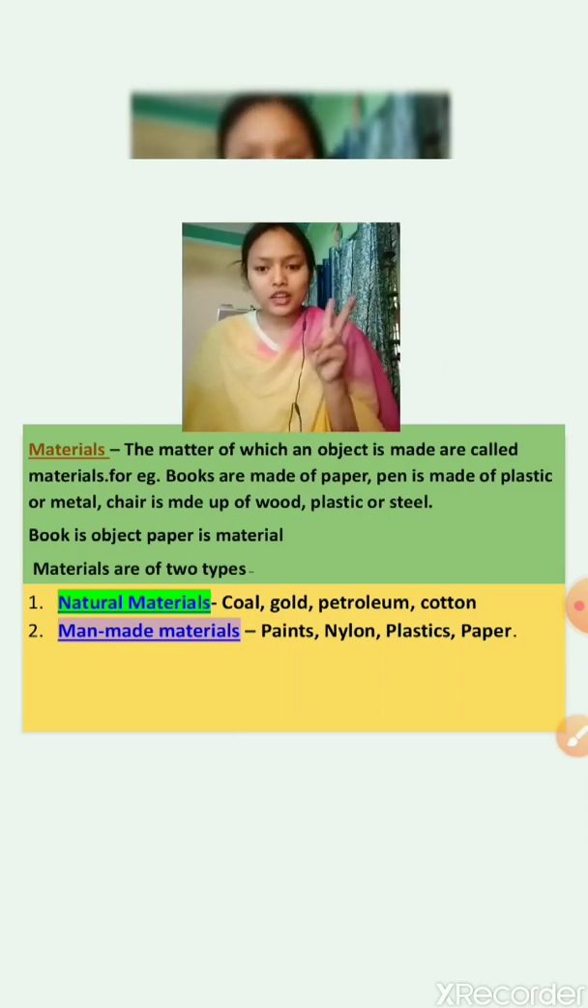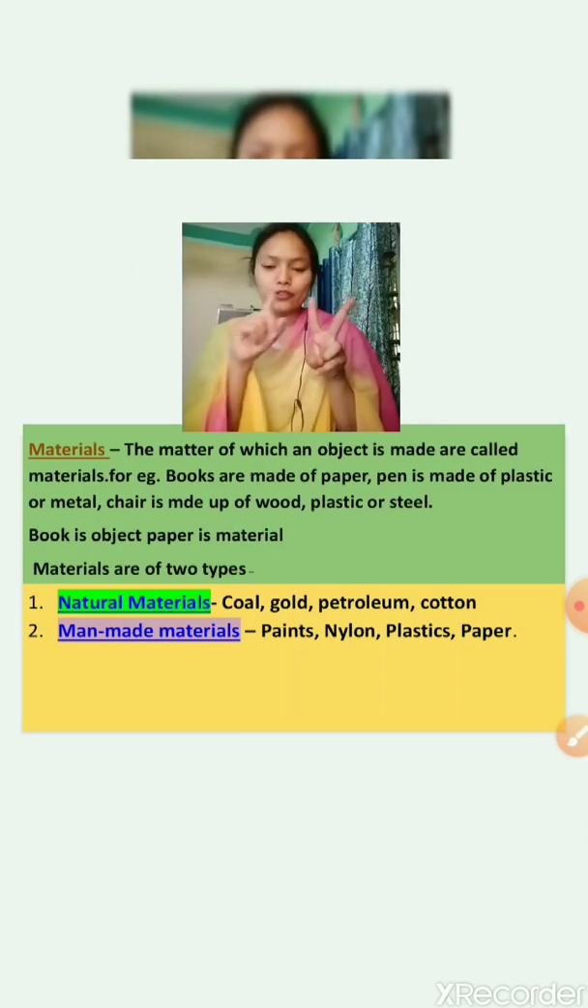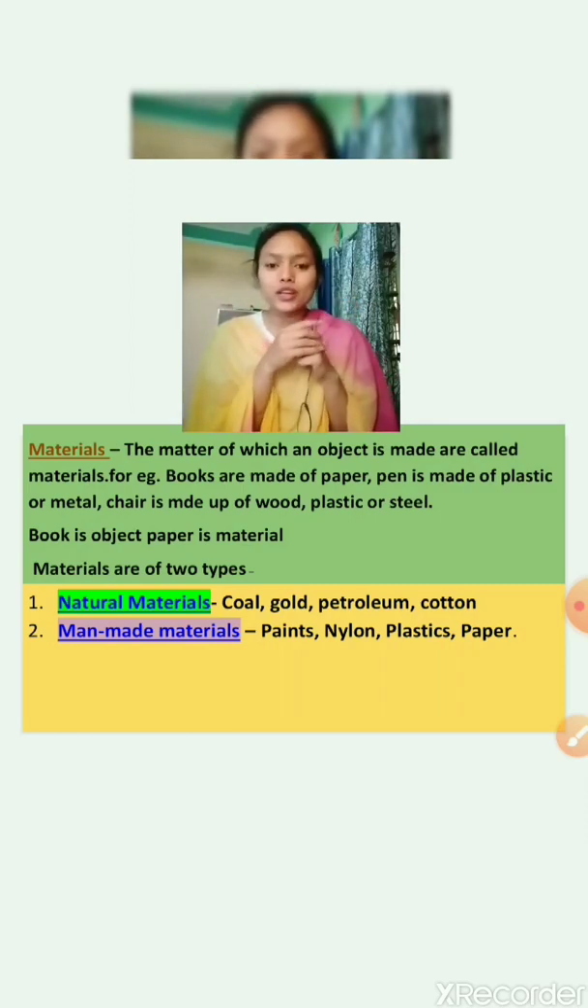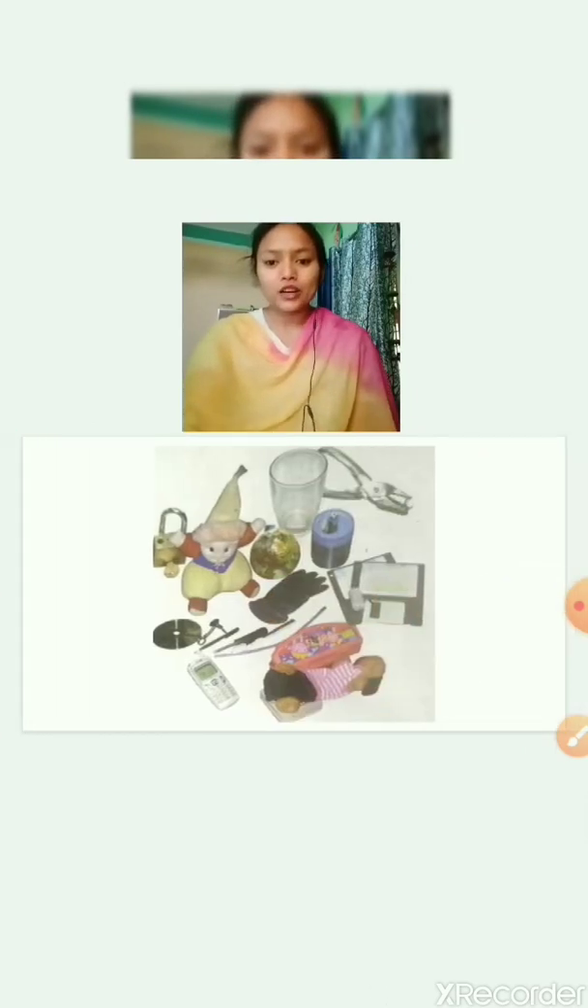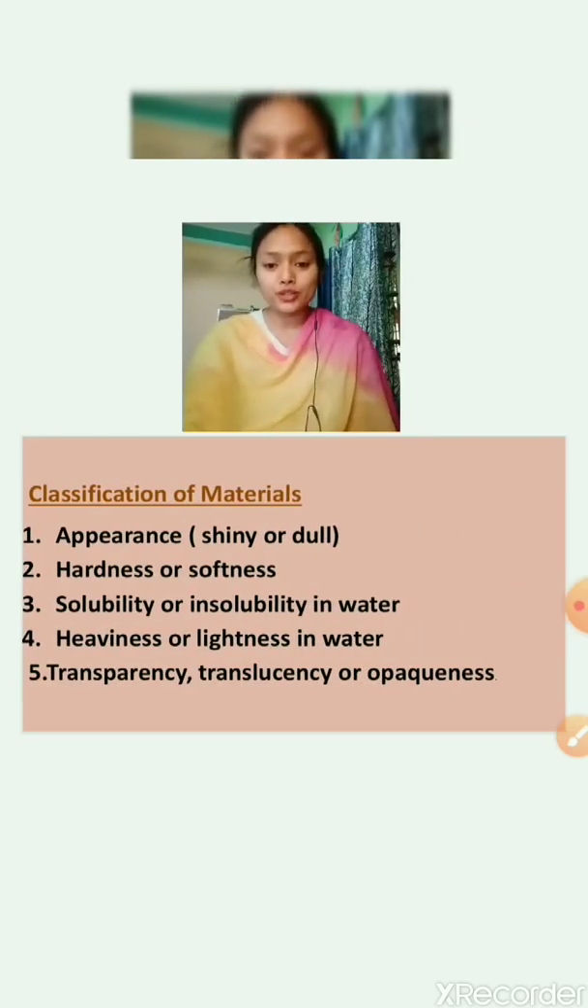Now these materials are of two types. First is natural and next one is man-made. Natural is what we get from nature, and man-made is what is prepared in factories. This we have studied. Now we also studied different properties of materials, that is, the basis on which materials are classified.